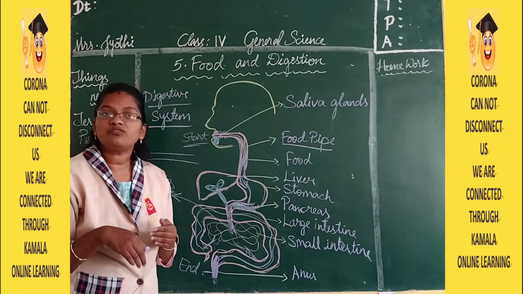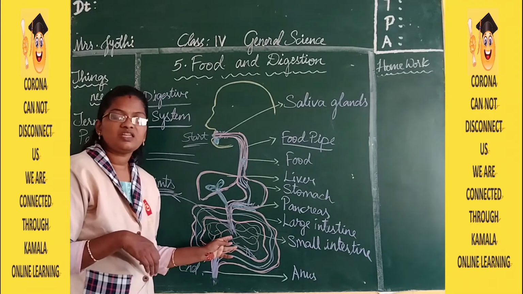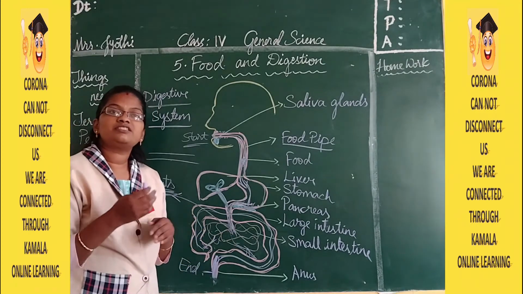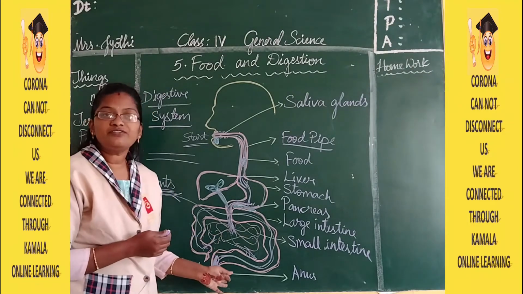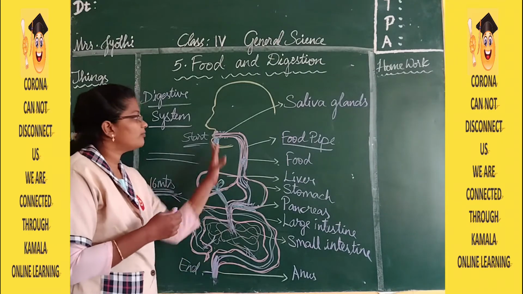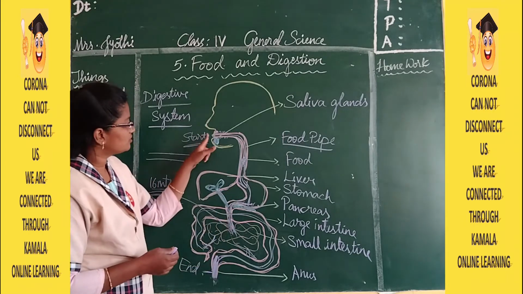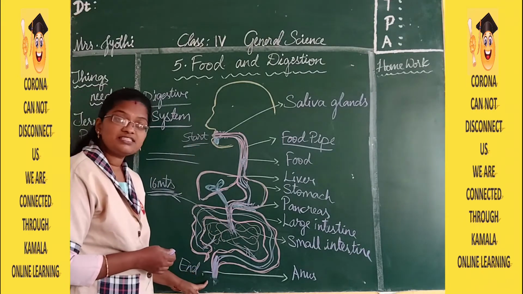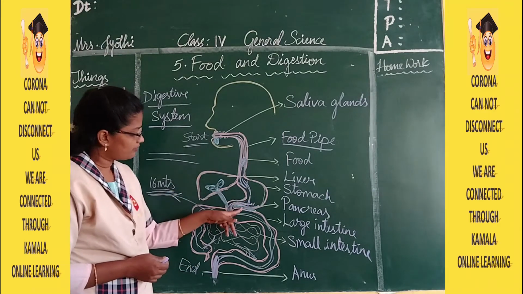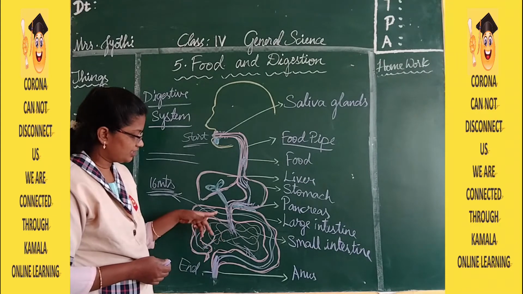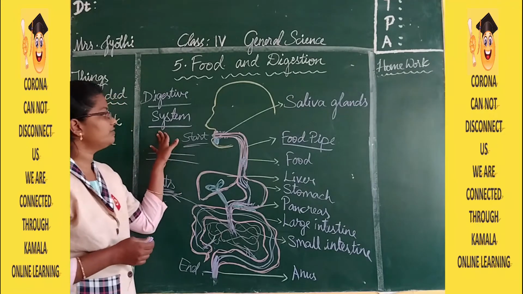In the same way, the water you drink comes along, and whatever waste is there is sent out in the form of urine. So this is the process of digestion. This is the complete digestive system. In this system you have different organs. The mouth is the starting point and the anus is the ending point. Mouth, stomach, liver, pancreas, small intestine, large intestine and anus all together form the digestive system.